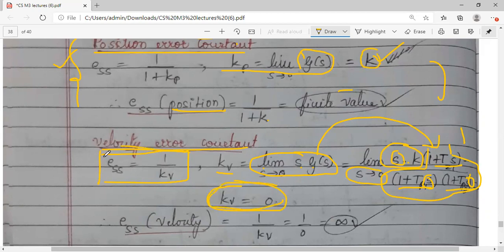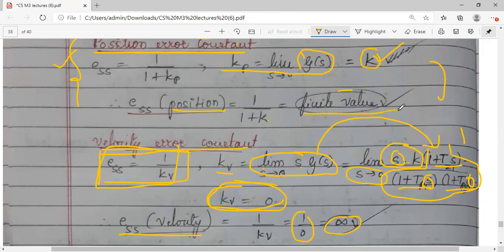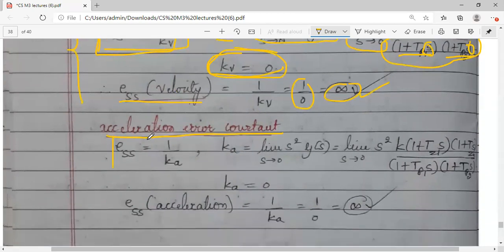Now substitute that 0 in your error term. ESS for velocity will be 1 by Kv or 1 by 0, you will get infinity. So for velocity error constant, earlier we had got a finite value for positional error constant, यहाँ पर this time we have got infinity. Hope you understood the second one. Coming to the third one, acceleration error constant. We have derived this equation already in the previous session.